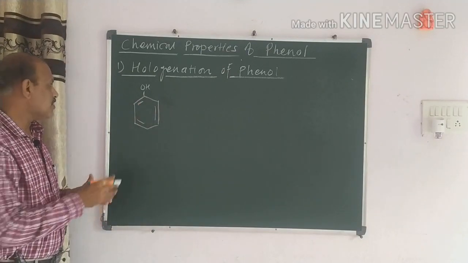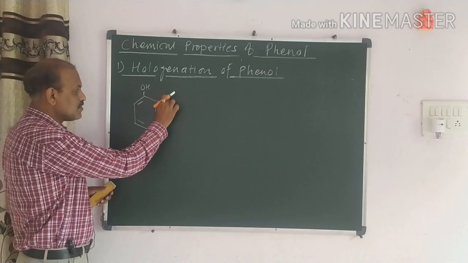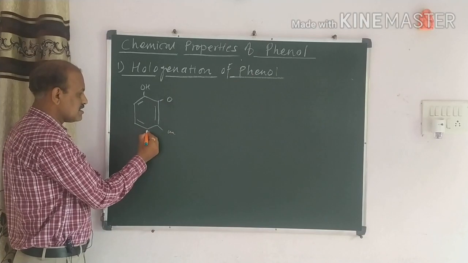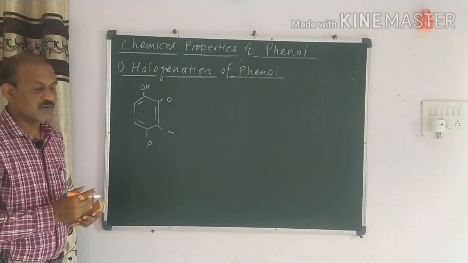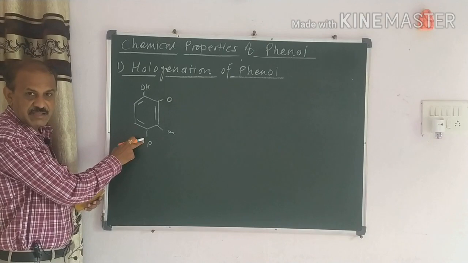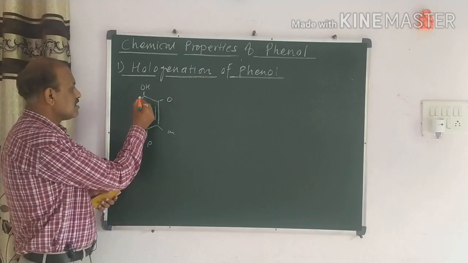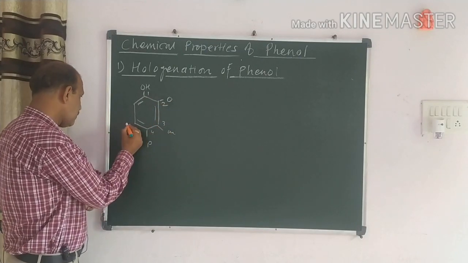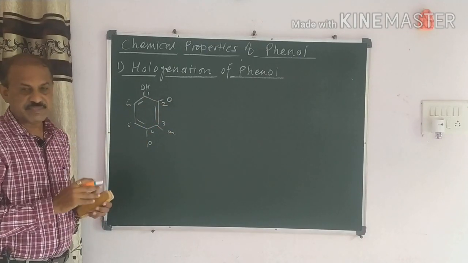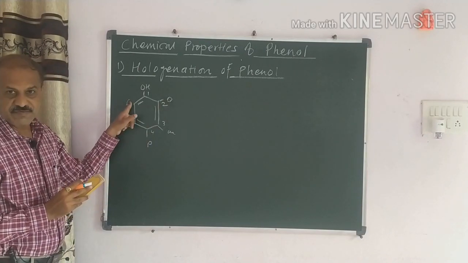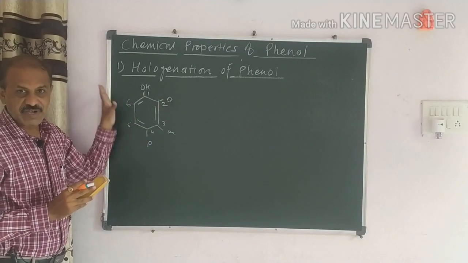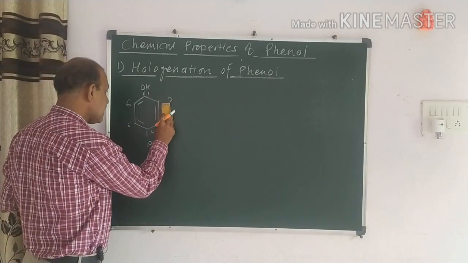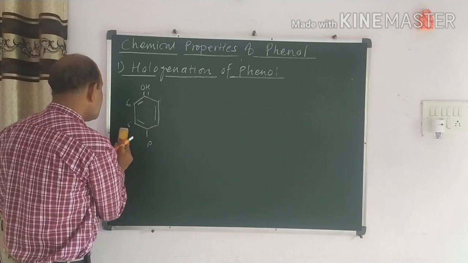Again we have to know about this phenol. This is the ortho position. We have to say just like this, ortho. This is the meta position and this is the para position. All of us know. Again this is the ortho, meta and para. Then if you have to give the number, this is 1, 2, 3, 4, 5 and 6. That is here 2, 4, 6. Why have I discussed like this? Because we have used this position now. So we have to continue with the first reaction, that is the halogenation of phenol.